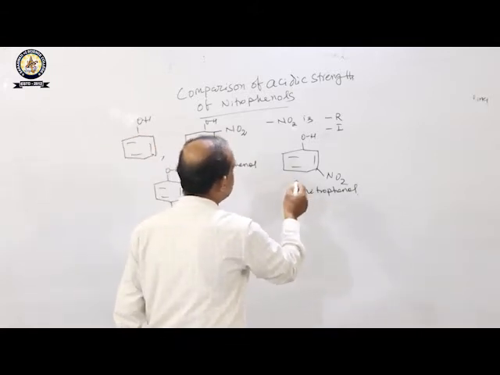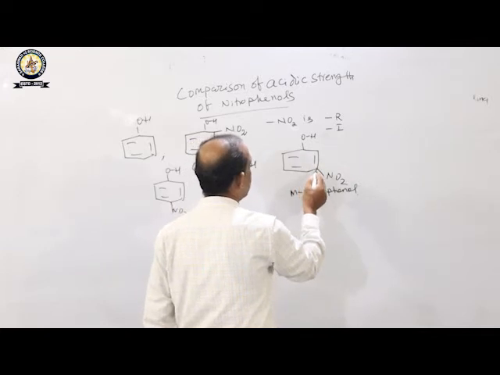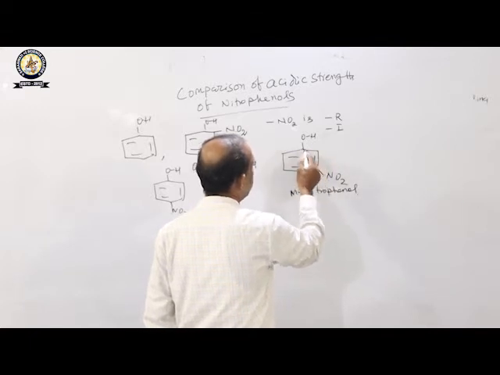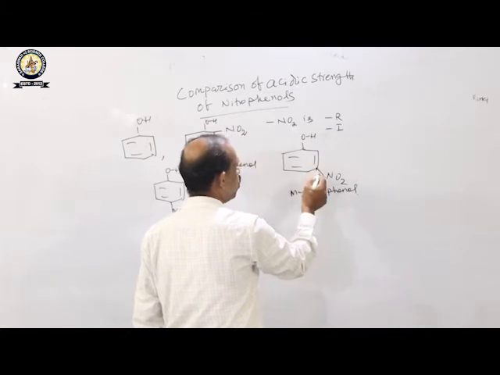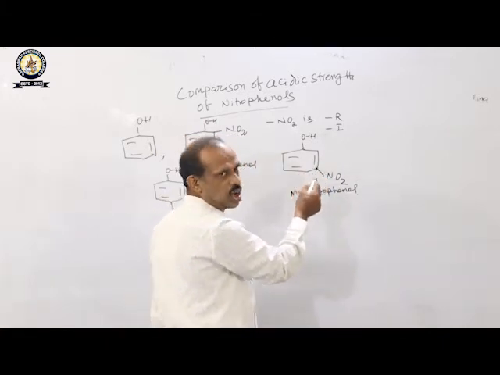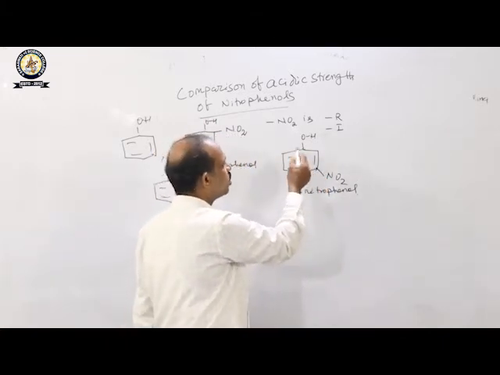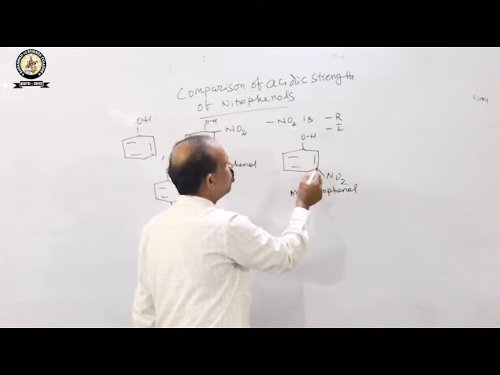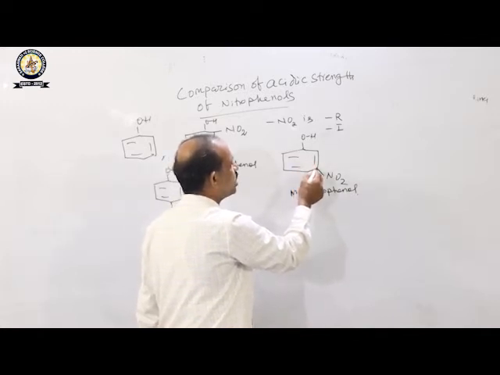Okay, but in case of meta nitrophenol, there is no effect of resonance, as it is meta with respect to OH. If we draw the resonance structure of meta nitrophenol, then there will be no negative charge on this carbon atom.